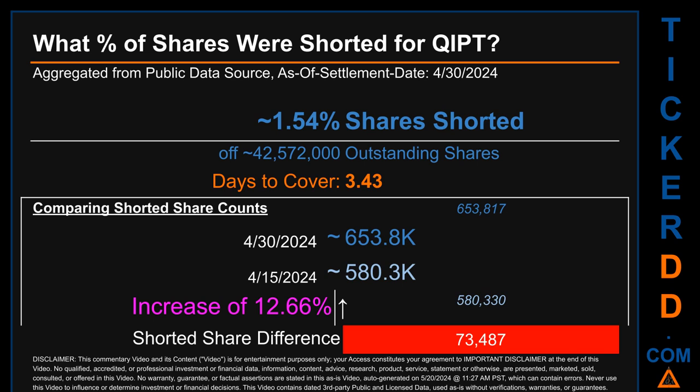Days to cover is 3.43. When I compare the current 2-week period data snapshot against the previous period, ending in settlement date, April 15, 2024, I find that the current snapshot had roughly 73,500 more shares shorted. This means that, compared to the previous snapshot, the current snapshot has an increase of 12.66% of shorted shares.